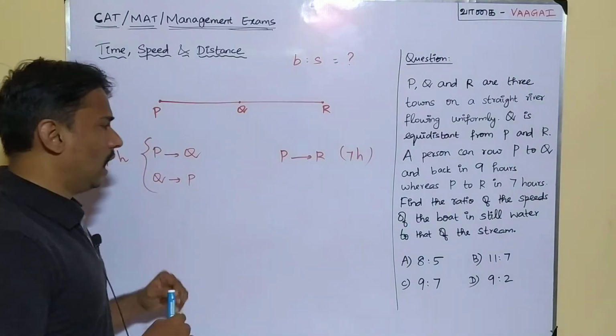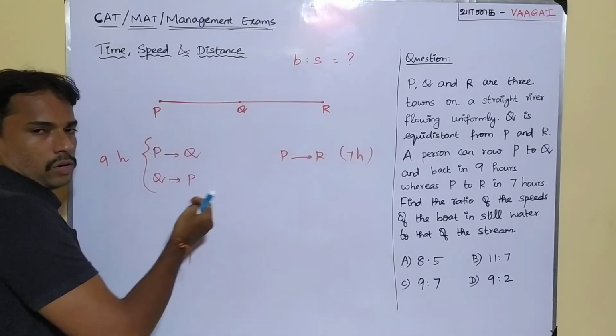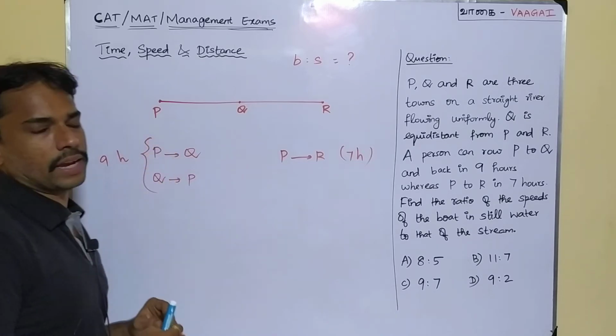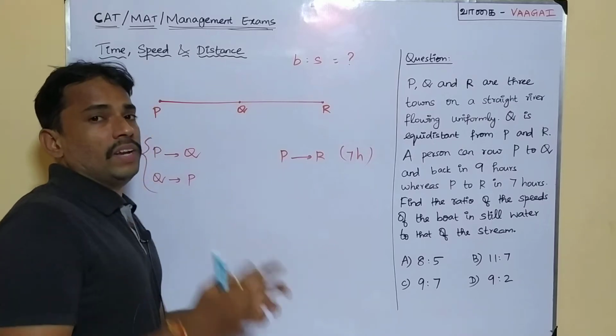Coming back, the person can row from P to Q and then Q to P. This P to Q, Q to P is taking a total of 9 hours. This is what is given. And P to R, he is taking 7 hours.